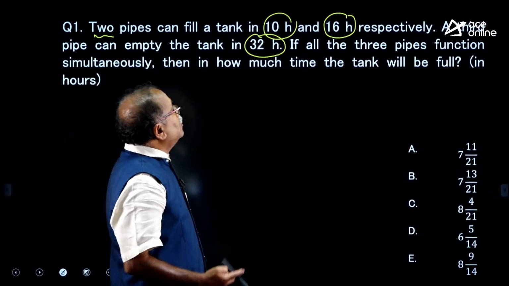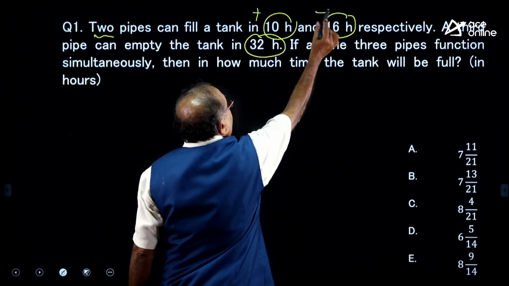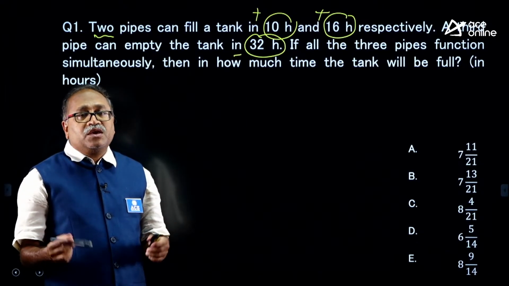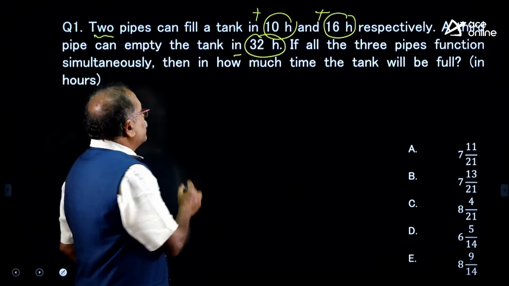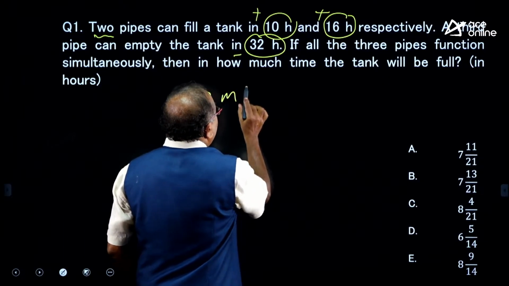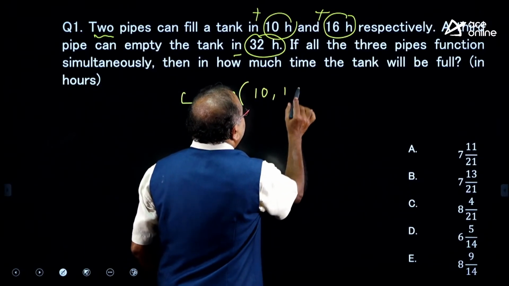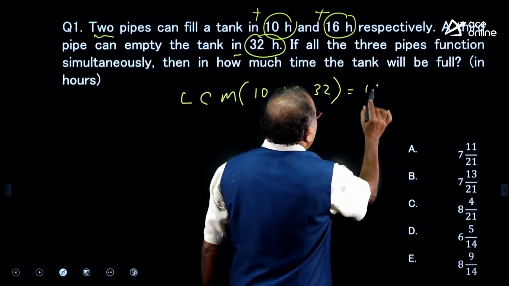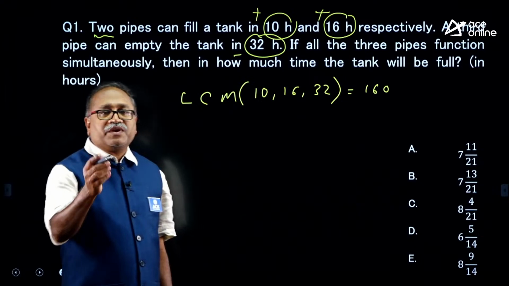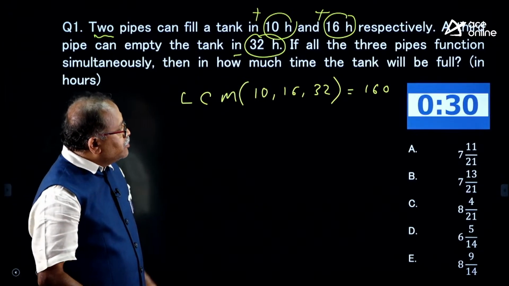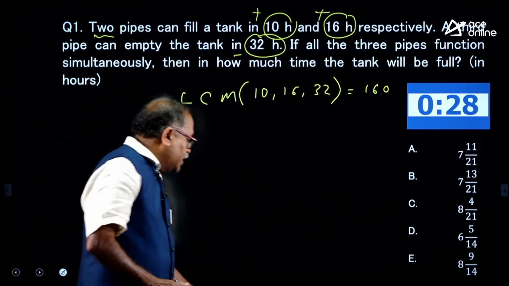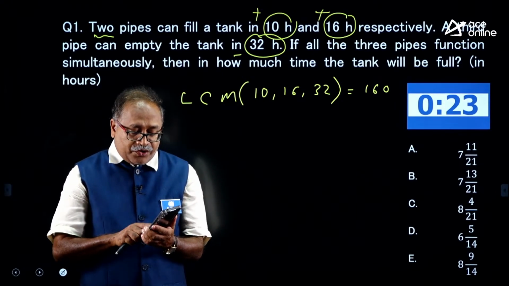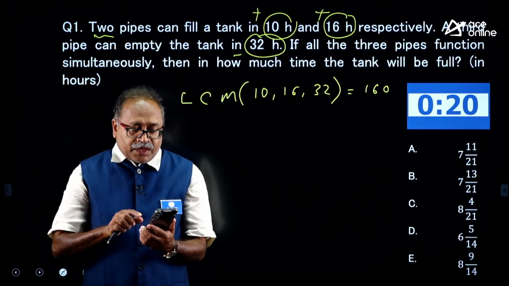Yes, my dear friends, hope you know that these are filling pipes and this is an empty pipe. How much time will it take if all the pipes are open together? The very first thing you do is take the LCM of 10, 16 and 32, and I notice that this is 160. From here on, your 30 seconds starts now. Let us see if some of you can answer this very straight question.